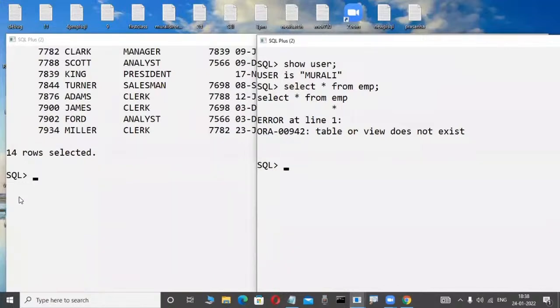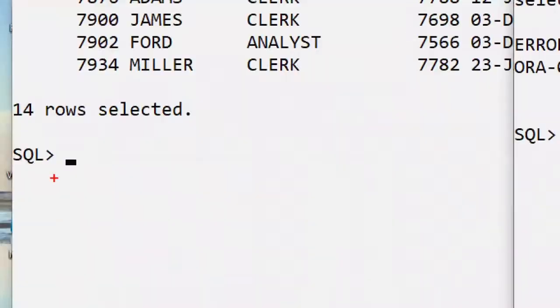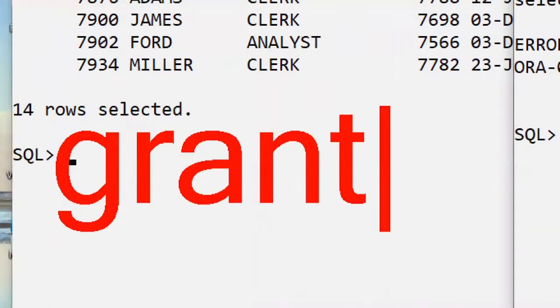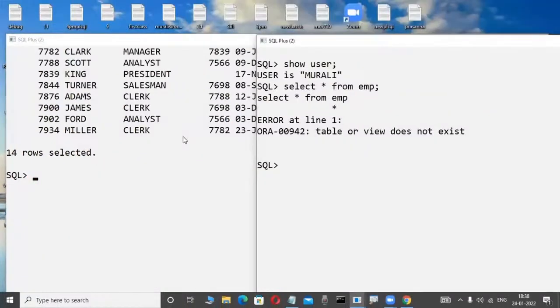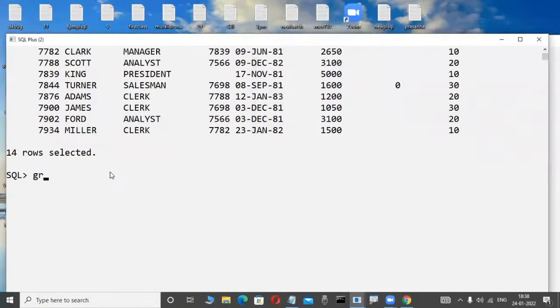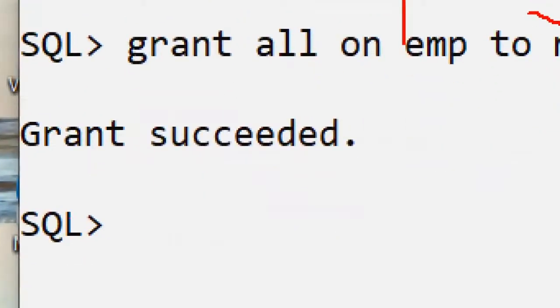suppose this Scott employee gives permission, there are some commands for that. Later you will be familiar with these commands in our language. Grant is a command. We are learning, don't worry. Now suppose they are giving permission through the grant command. For example, observe the scenario here. Grant something only. Now check it out. They are giving some permission. Granting this table to the Murali employee, for example. Grant is succeeded. You will also be familiar with these things in the future.